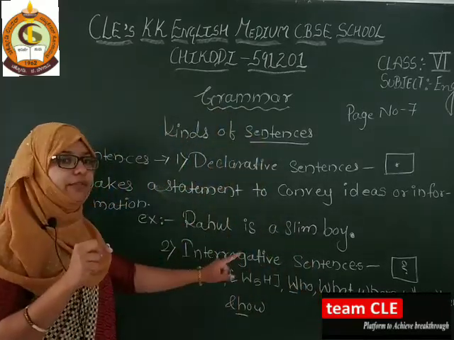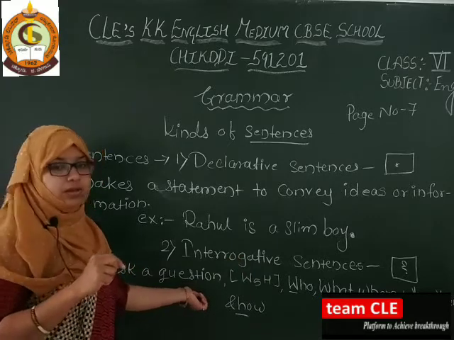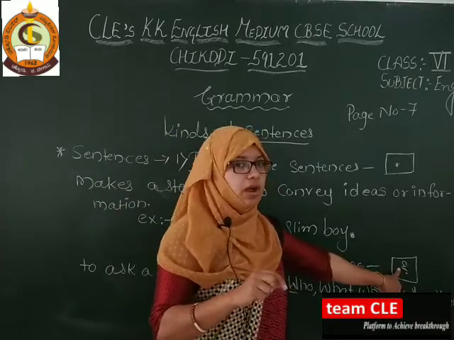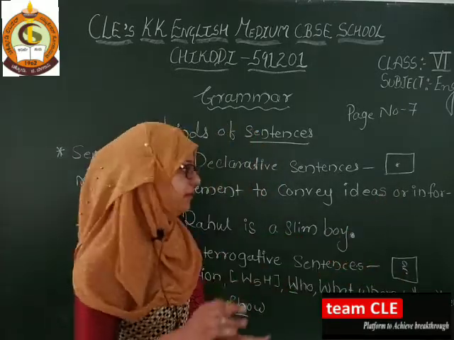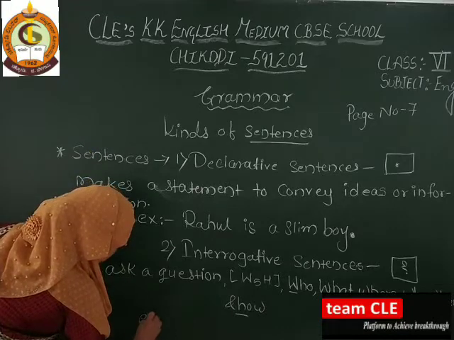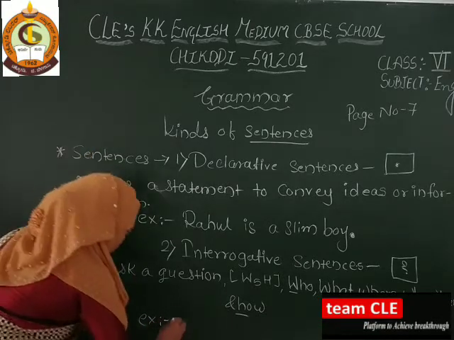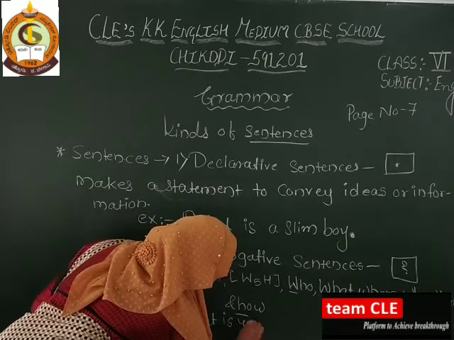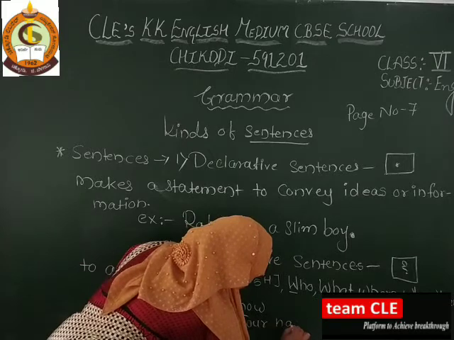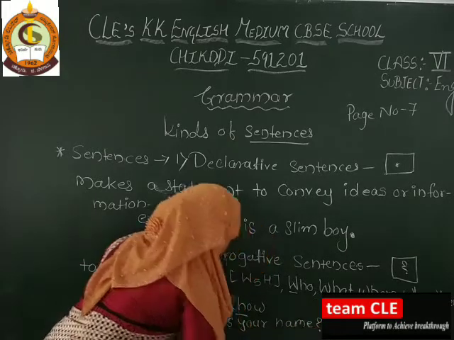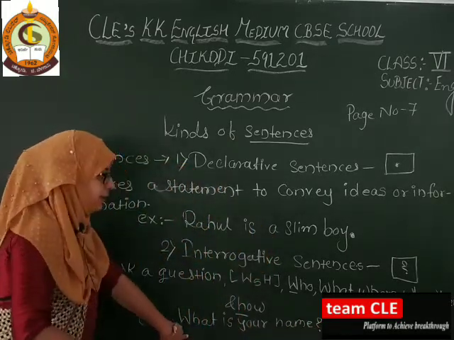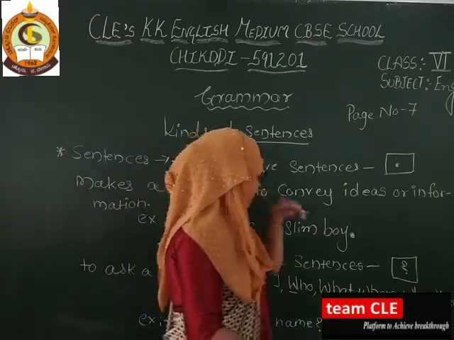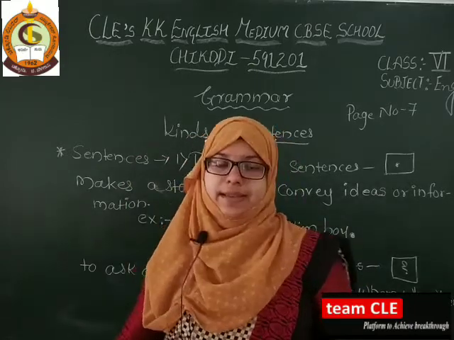So why are we using the interrogative sentence? To ask a question, and it ends with the question mark. Now tell me one example. A simple example we can write here: What is your name? Question mark. See here, it starts with the W word, what, and ends with the question mark. So it is called an interrogative sentence.